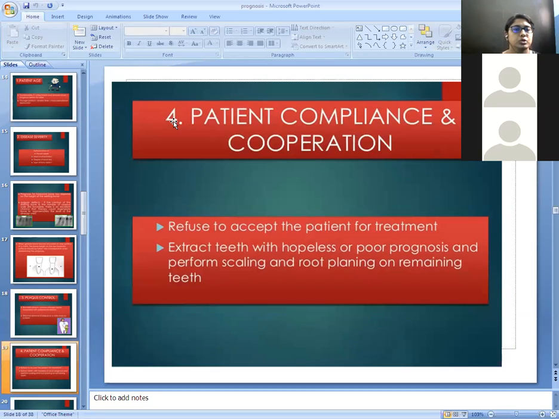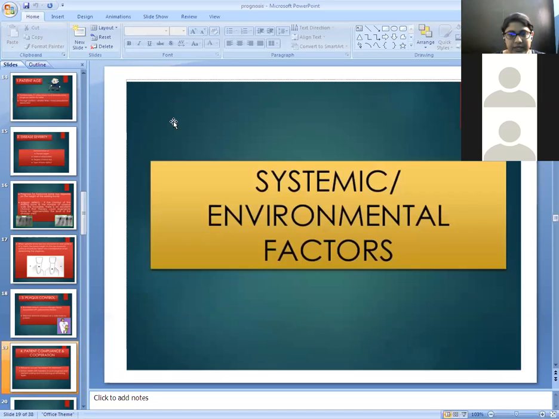So next factor is the patient's compliance and cooperation for determining the prognosis. If the patient refuses to accept the treatment, then the prognosis will be poor for the tooth. Extract teeth with hopeless or poor prognosis and perform scaling and root planing on the remaining teeth.